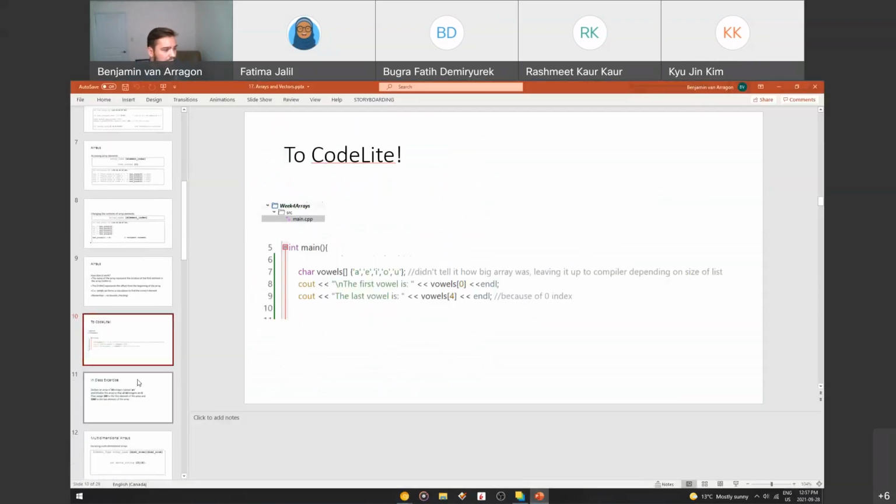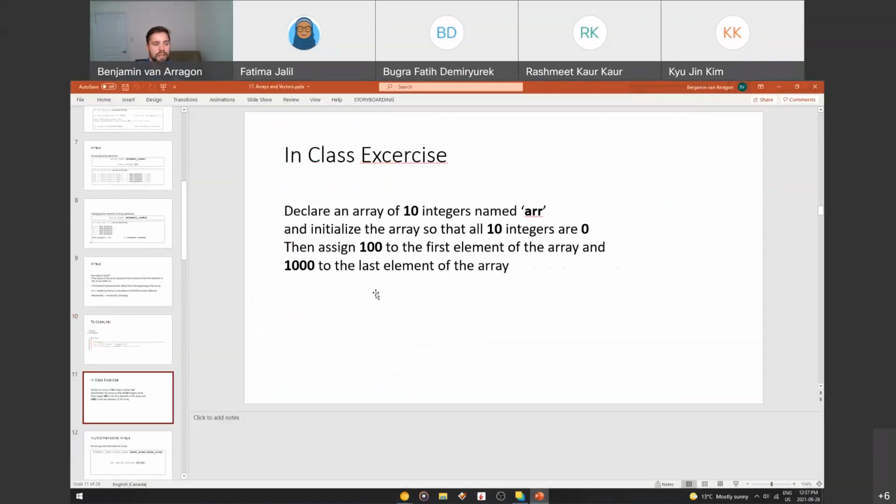A little bit of an in-class exercise that I want you guys to try now is to declare an array of 10 integers. You can name the array ARR, or short form for array, and then initialize the array so that the 10 integers are all 0, okay? Then I want you to assign 100 to the first element of the array and 1,000 to the last element of the array. Okay, and that'll show me that you understand how the indexing works, how assignment works, and how to declare an array and initialize it.